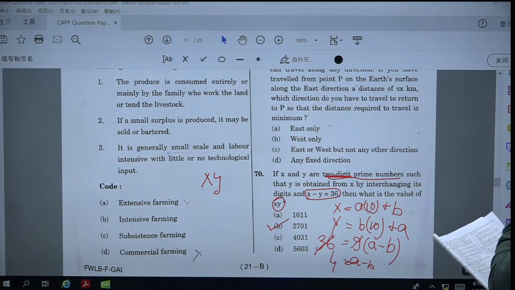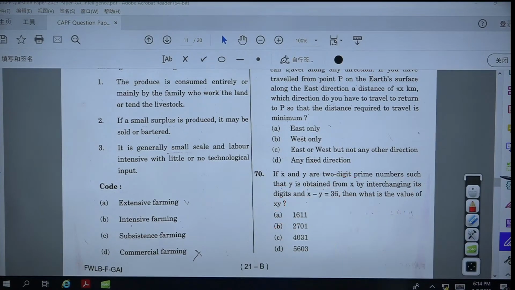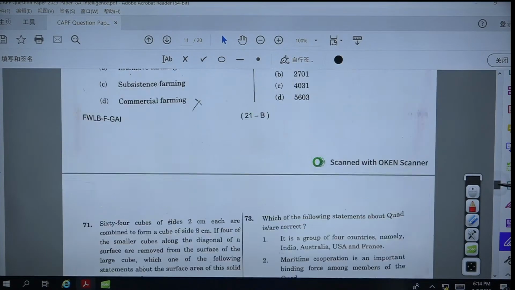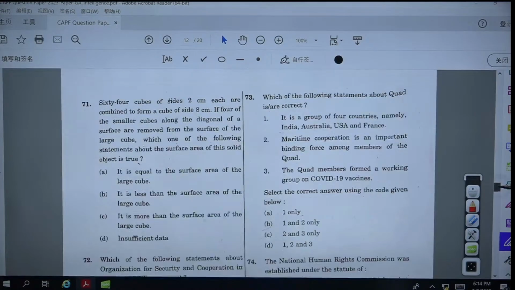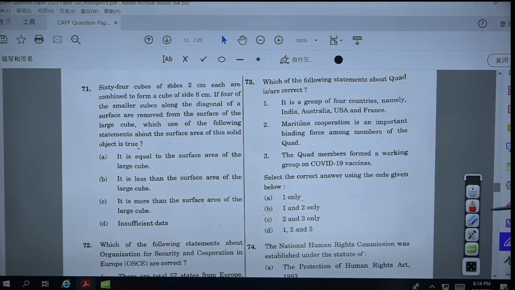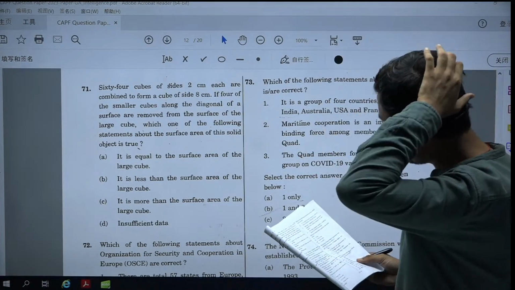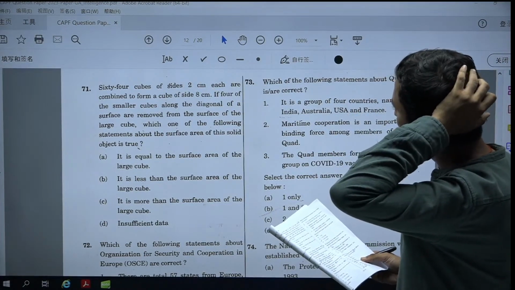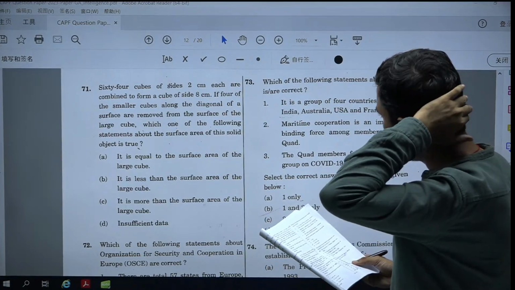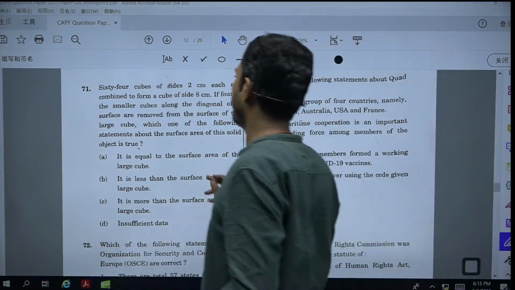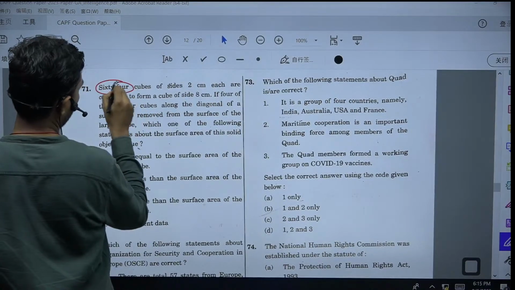Let's talk about the next question, that is number 71. Question 71 says: 64 cubes of side 2 centimeter each are combined to form a cube of side 8 centimeter. 64 cubes.